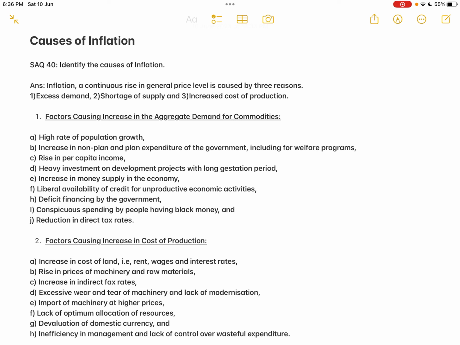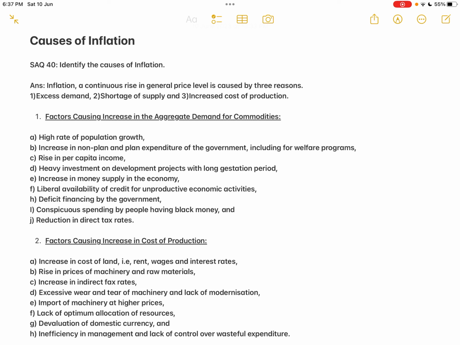Gestation period is the time gap between the production and actually the commodity or the service reaches the market. Okay, so if the time gap is too long, the investment is happening, the production is happening, the money is being pumped in, but then the final commodity or service has not yet arrived in the market. So during this period of time, the money income is there, the circulation of money is there, the demand is there, but the supply is not there. So that leads to inflation.